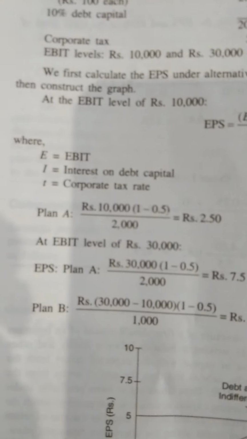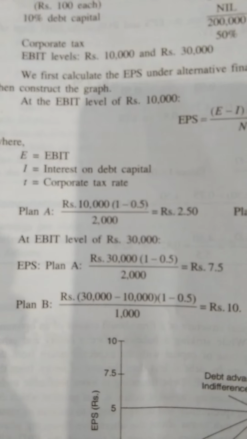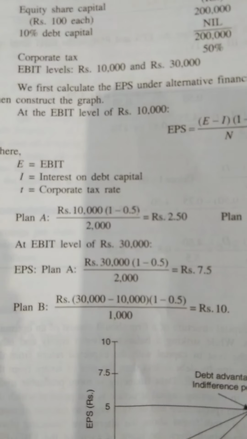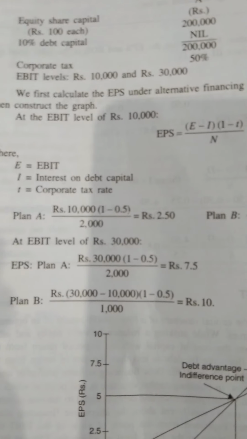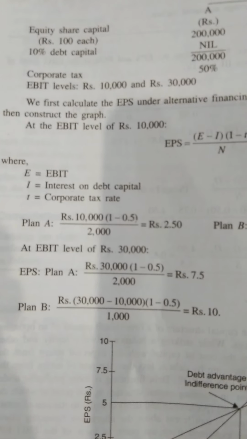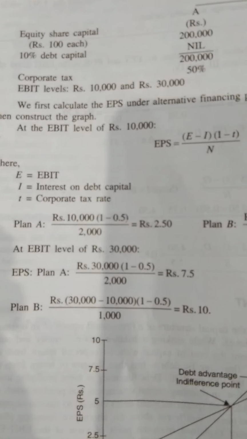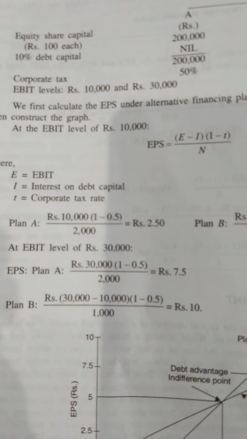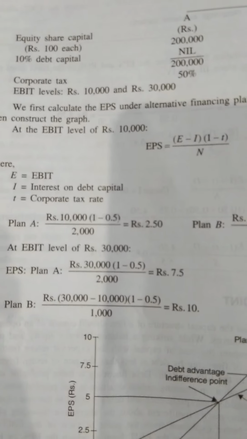For the first firm, it will be 10,000 times (1 minus 0.5) divided by 2000. I am clarifying that. Why? Because 10,000 is the EBIT, there is no interest and no existence of preference dividend.